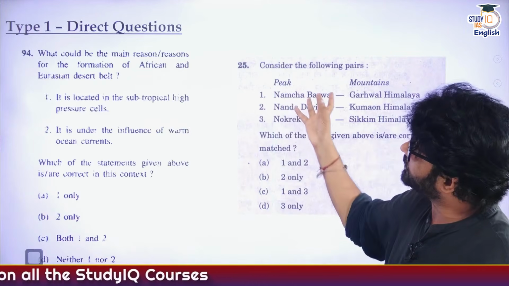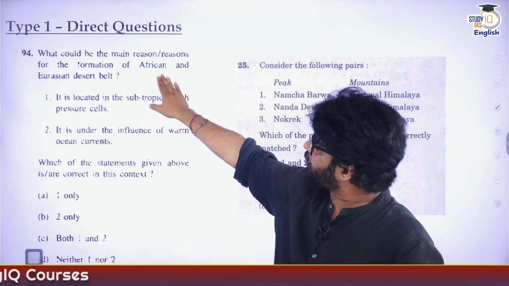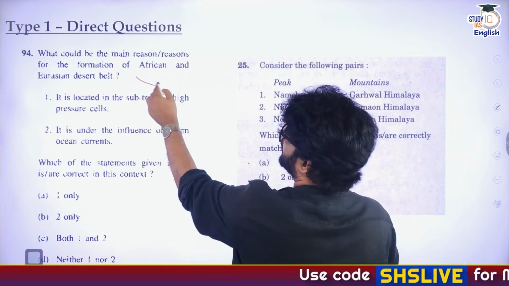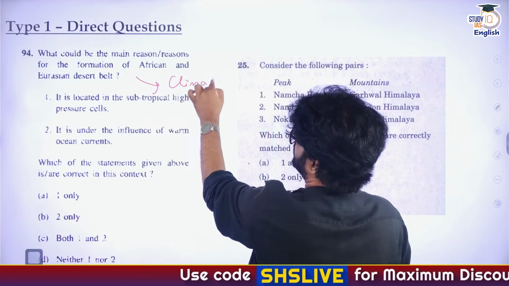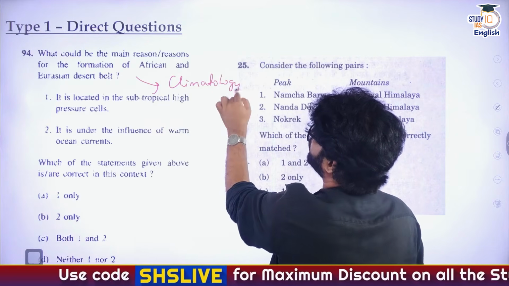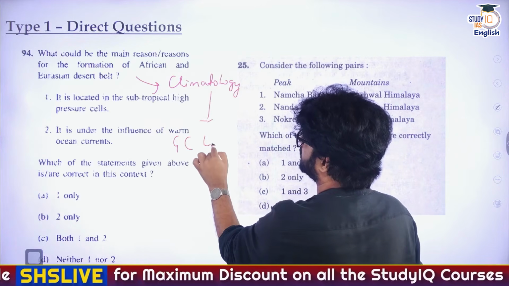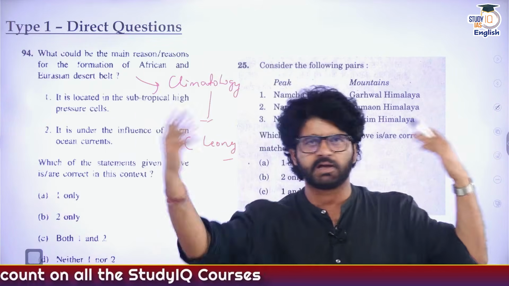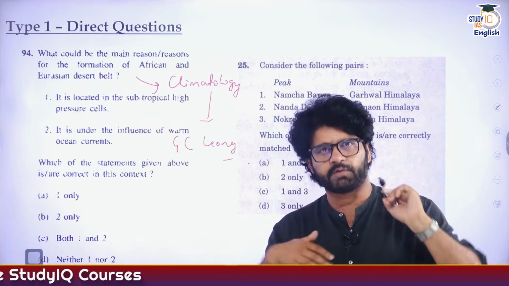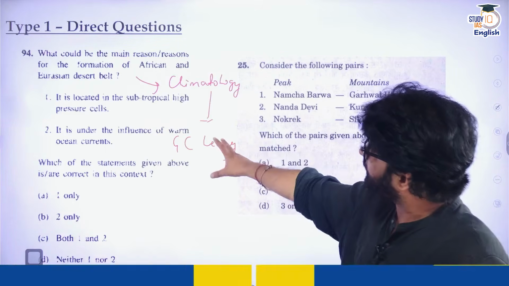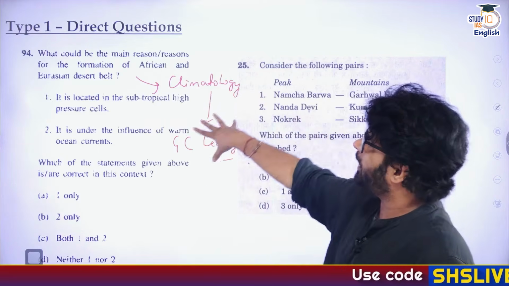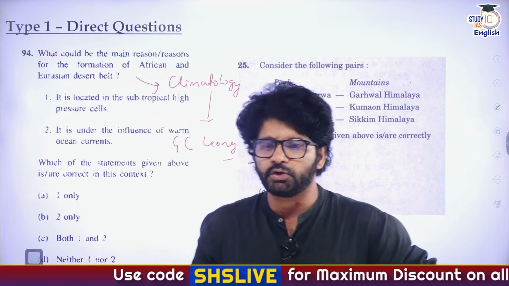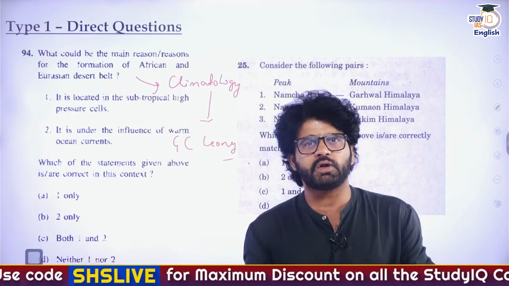Now, if you see some questions, type 1, direct questions: what could be the reasons for formation of the African and Eurasian desert belt? So when you read climatology, one awesome book I have already told you, G.C. Leong, is one awesome book which you can refer to. Or let's say if you join any batch, our batch, any other batch, you can refer to whatever our faculties are telling you. So once you read climatology, you will be able to solve this question. The purpose of showing you these questions is not to solve them, how can you solve this question when you are watching a strategy video?